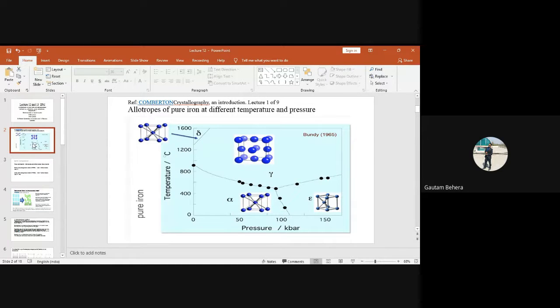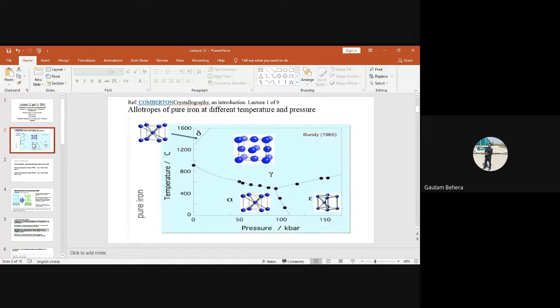So what I am asking right now: on one hand we have aluminum, on the other hand we have iron. By doing a heat treatment, we cannot refine the grain size of aluminum, but by doing a heat treatment we can refine the size of the grain of iron or steel.